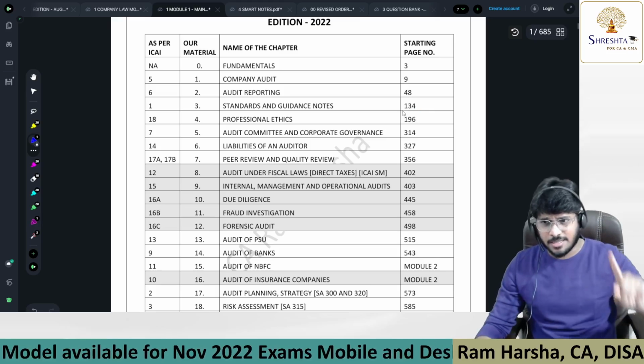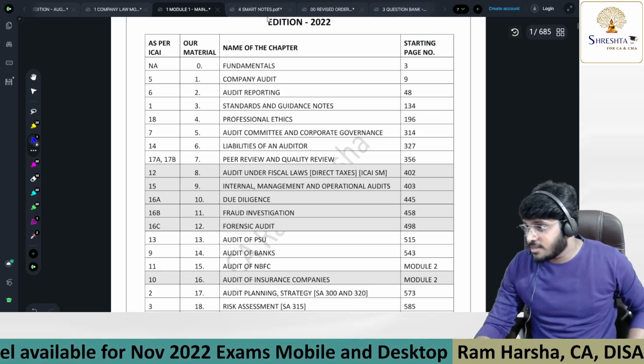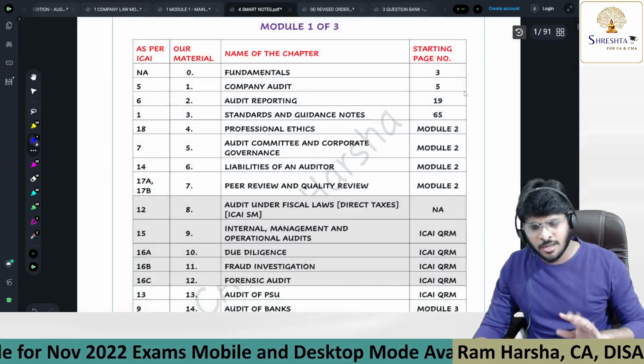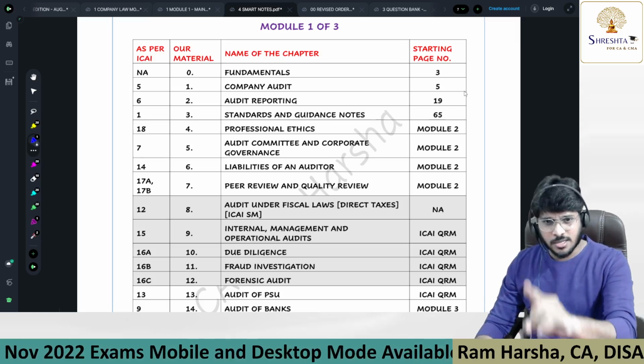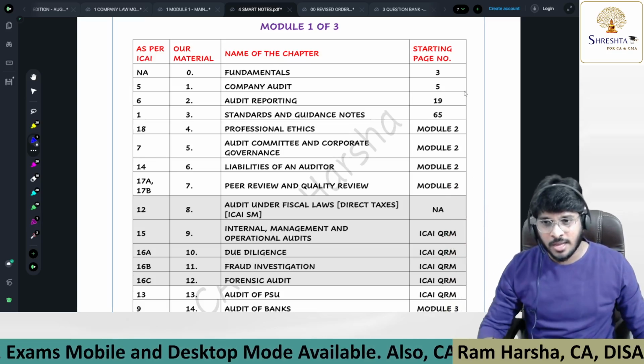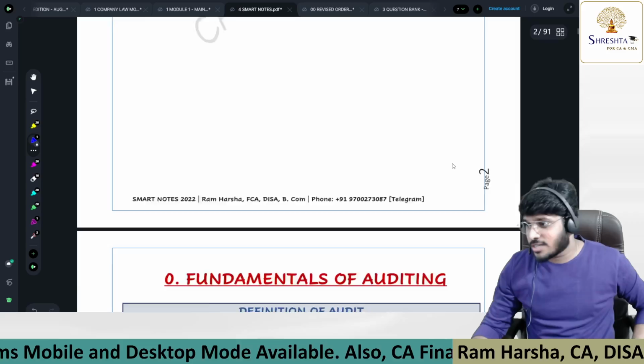The same thing in the smart notes, we brought to 91 pages. Don't believe in audit quick reference books of 100 pages. So smart notes is 90 pages for 3 chapters.